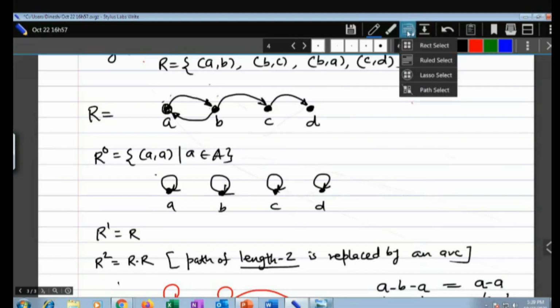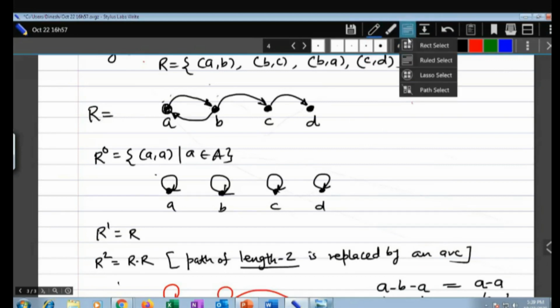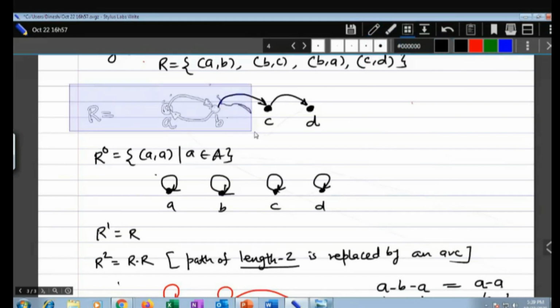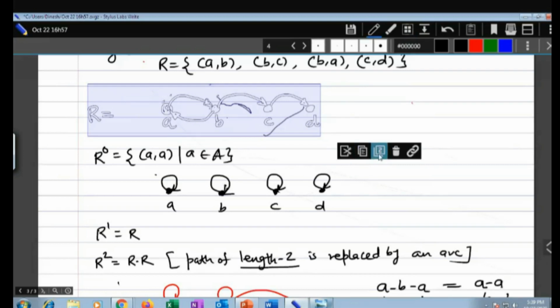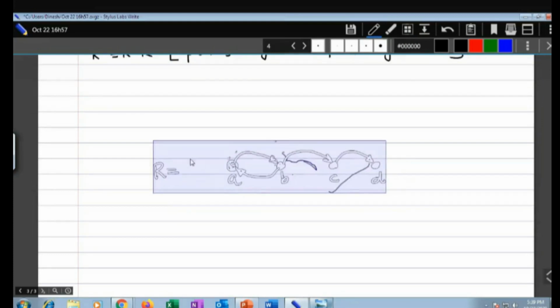Let me copy this. Copy and somewhere here I will paste.